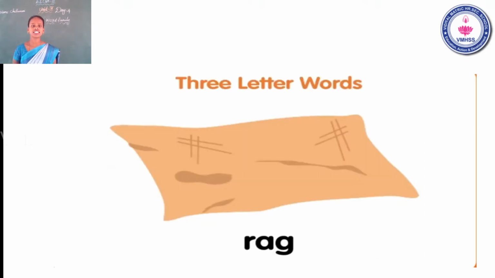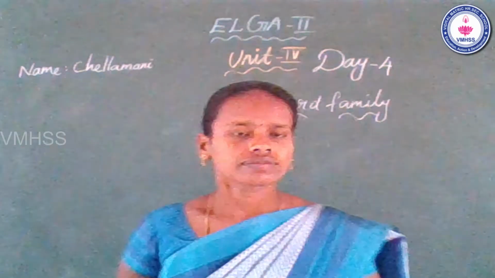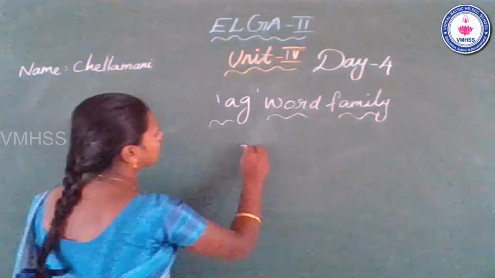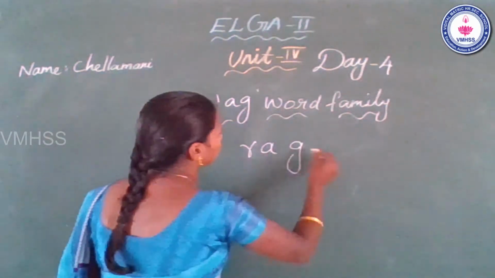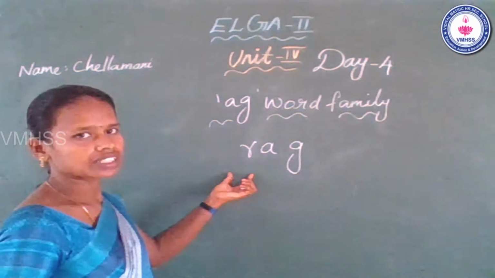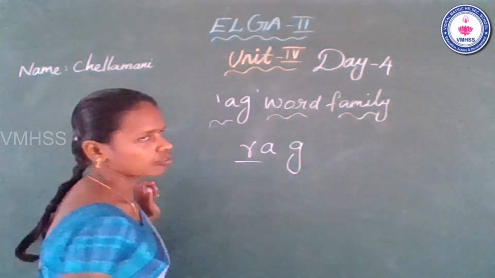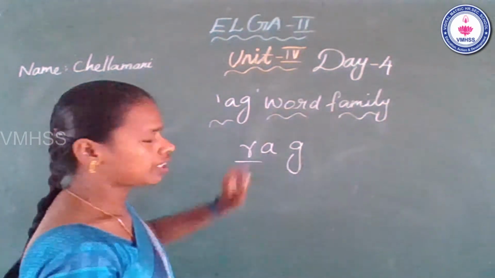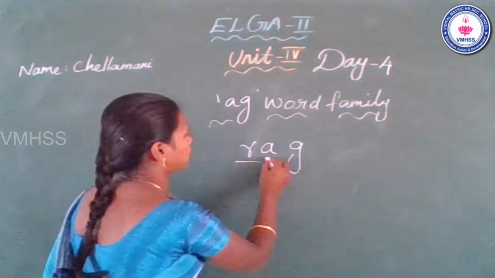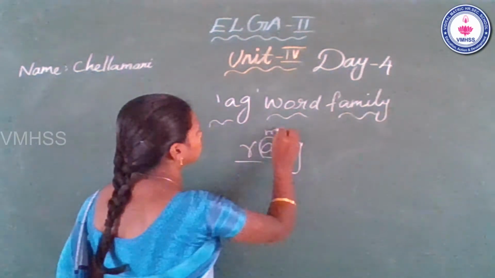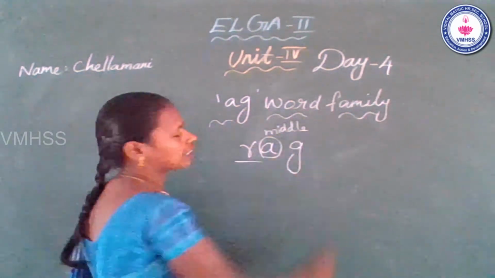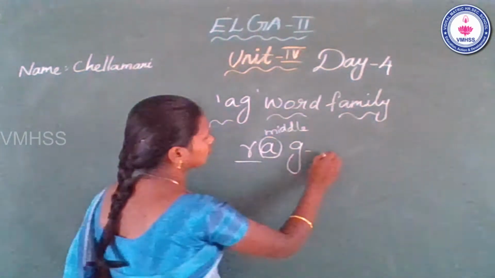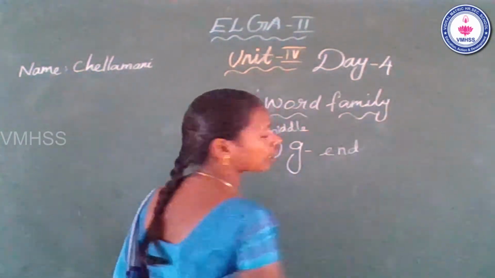Yes, 3-letter words. What did you see in this slide? Rag. See the board. What is the word? Rag. What is the beginning sound? Guess it. This is the beginning sound. Middle? A. This is the middle. End sound? G.